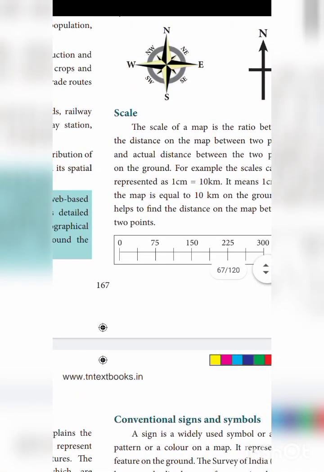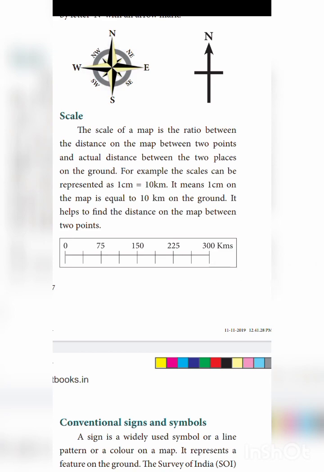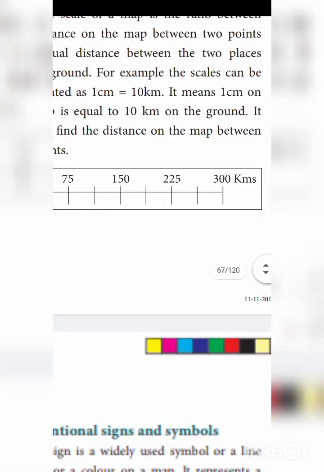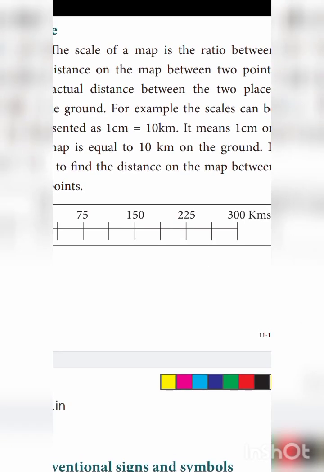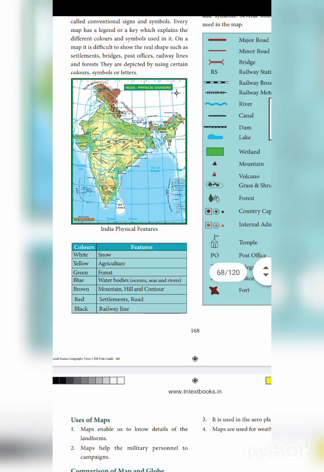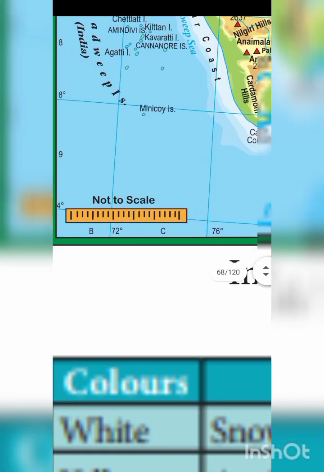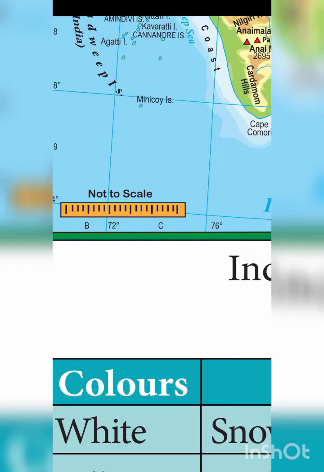Next one. How they will represent it: like this, 1 centimeter is equal to 10 kilometers, you can measure like this, or in a graphical manner, in a ruler manner, it will also be represented. Okay, see the map. Here you have a map, no? See the scale, how it is represented. See, it is represented like this. In a graphical manner, in a ruler manner, in a diagrammatic manner, they have written the scale, but it is not an actual scale.